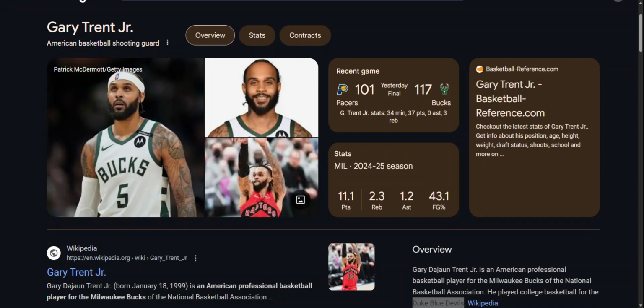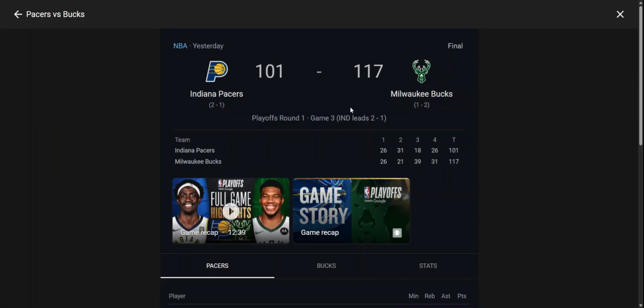And let's just see if there's anything else we need to pull out of the article here. And I mentioned Giannis had 37 points to match Trent Jr. Giannis also added 12 rebounds for the Bucks, and they host Game 4 on Sunday. And I don't know if I mentioned it, but you see the Pacers are up 2 games to 1, so that was kind of a must-win victory for the Bucks there. You're down 2-0. Might want to win that third game, right?